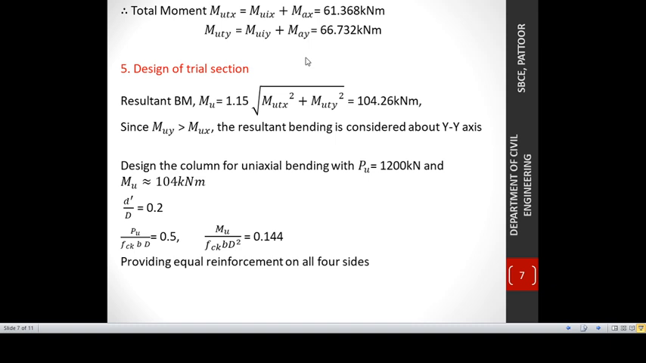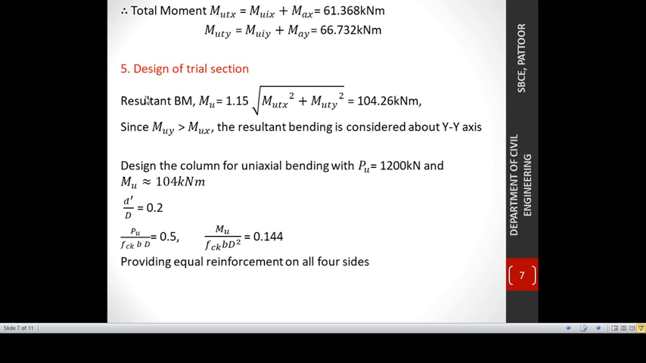Next I am going to design a trial section. Here in this particular question we have slenderness in both x and y direction. While designing the trial section, I am going to design this column similar to a column subjected to axial load and uniaxial bending. That uniaxial moment, the moment in only one particular direction, is calculated as the resultant bending moment.